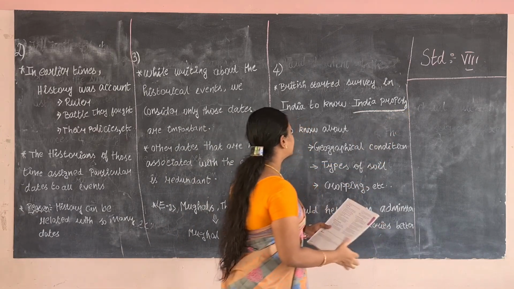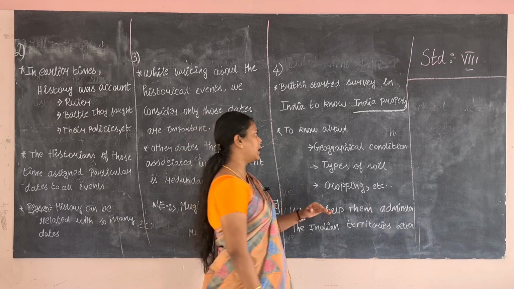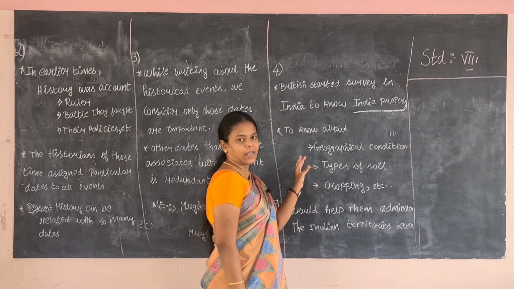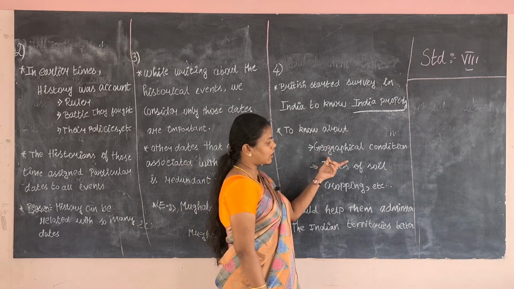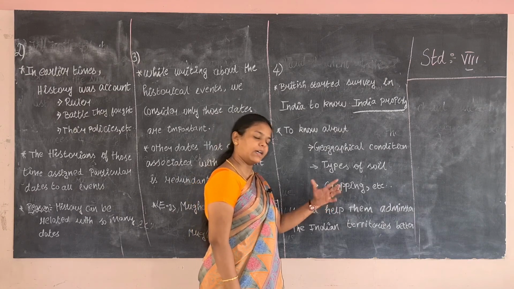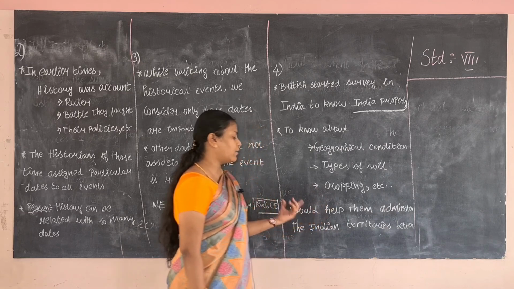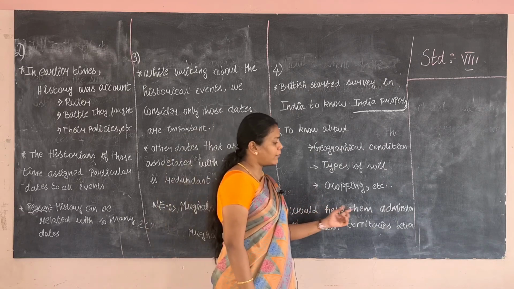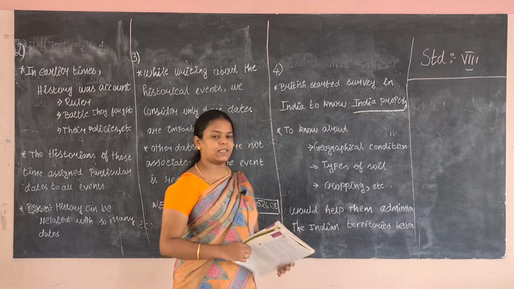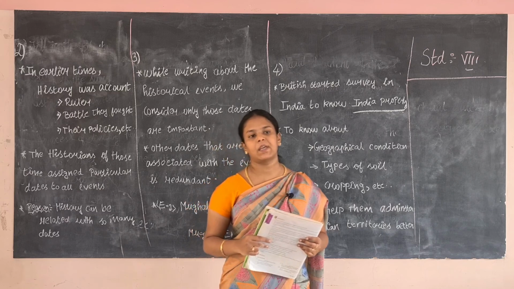The British would know about India, such as geographical conditions, types of soil, cropping patterns, and agriculture sectors, etc. It would be helpful to them in administering the Indian territories better. These are the short answers as well as fill-ups.